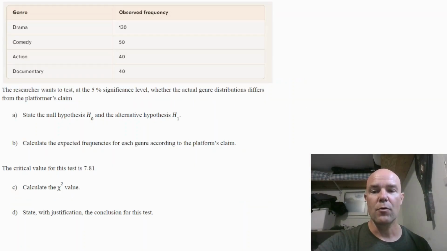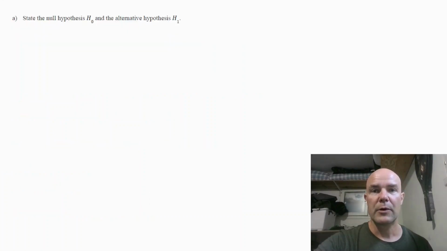Here we have 4 really typical questions related to goodness of fit test: stating null hypothesis, alternative hypothesis, calculating expected frequency values, then doing the actual test using calculator. And let's go through these parts A, B, C, and D, how you would answer those questions. We will start by stating null hypothesis and then alternative hypothesis.